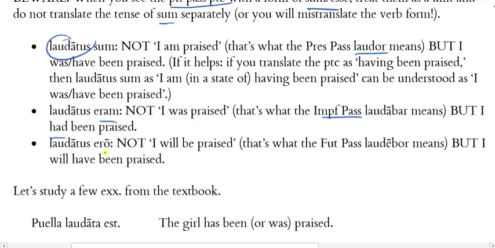And then laudatus ero, this is future. You might be tempted to translate that as I will be praised, but that's not what that means because we have a future passive laudabor, which means that. But we need to translate this as I will have been praised. So we need to be careful with these translations.